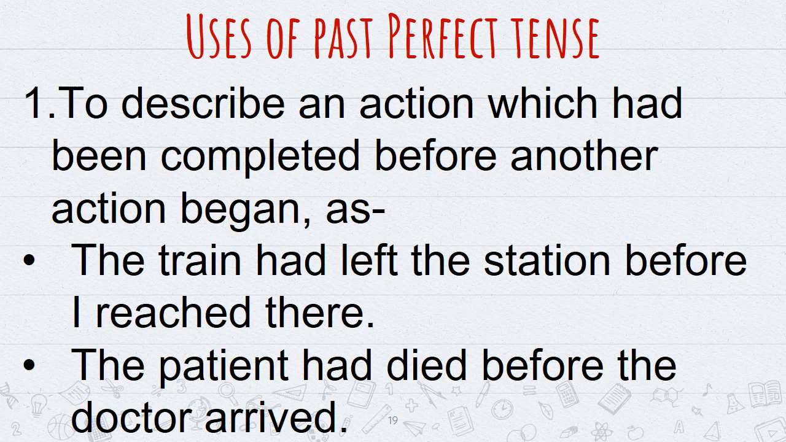Let us take one more example. The patient had died before the doctor arrived. Means before the doctor could come and see, the patient had died. First of all the patient died. Dying of the patient happened first, and then arriving of the doctor happened. So the first action was dying of the patient. There we will use past perfect tense. And the second action was arrival of the doctor. Then we will use past indefinite tense. So in such cases we use past perfect tense if the action happened first.